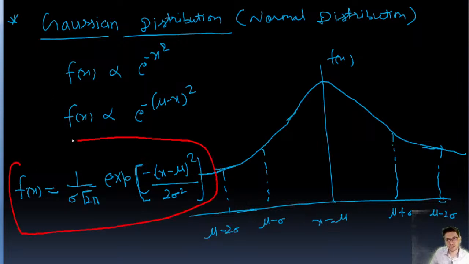formula, and this curve is also very important, guys. We'll solve one question using the curve. So this is the Gaussian distribution and this is the value of f(x): 1 upon sigma root 2 pi, e to the power minus (x minus mu) whole square upon 2 sigma square.